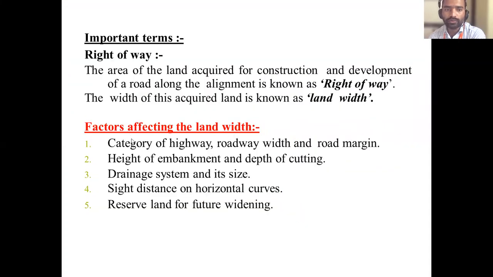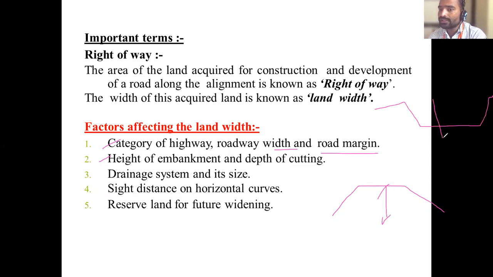Next, what are the factors affecting this land width? Category of national highway. If it is a national highway, the width is very large. If it is a state highway, it is somewhat less: state highway, MDR, ODR, village road. What are the factors? First one is the category of roads. Which type of category it is? Category of roadway, highway, roadway width, and road margins. Next, height of embankment and depth of cutting. So the roadway width also depends on the height of embankment. This is called height of embankment. So what is the depth of the cutting?